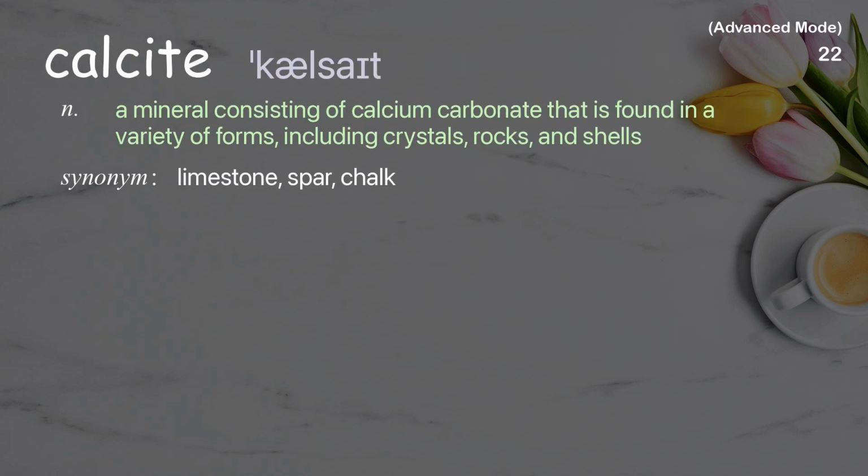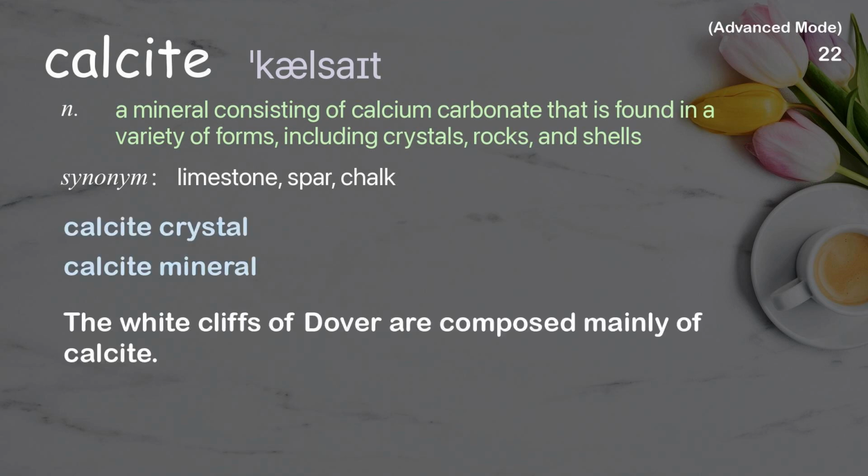Calcite. A mineral consisting of calcium carbonate that is found in a variety of forms, including crystals, rocks, and shells. Examples: Calcite crystal. Calcite mineral. The White Cliffs of Dover are composed mainly of calcite.